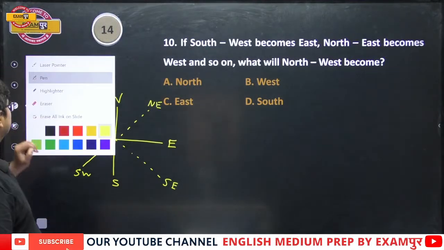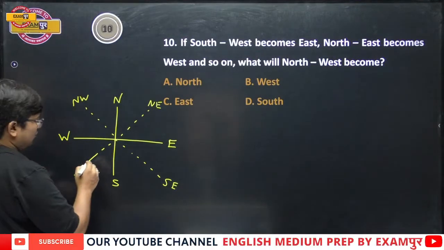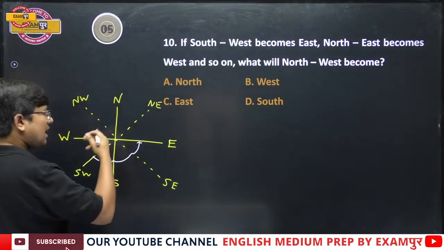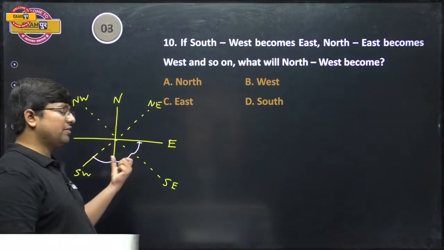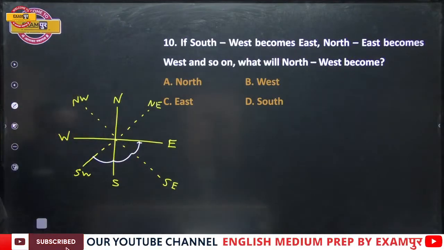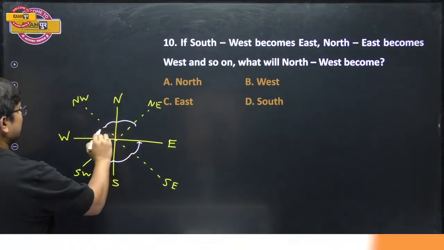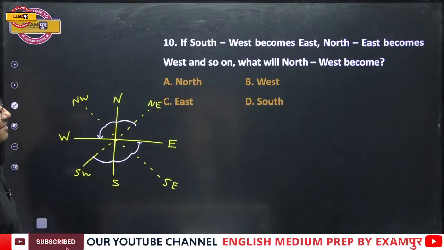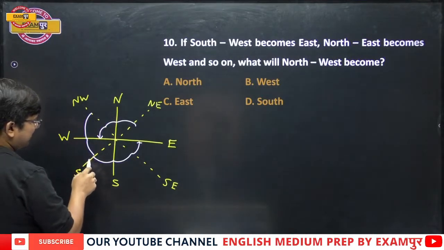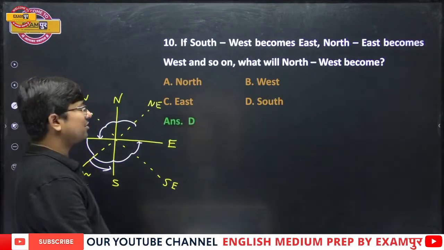Now see, my dear students, what is the question trying to say? If southwest becomes east, it has moved 1, 2 and 3 times anti-clockwise, so 45 degrees 3 times, okay? So southwest becomes east and northeast becomes west. Then what will northwest become? Northwest will become 1, 2 and 3, that is south. And that's the right answer. Option number D, that is south.